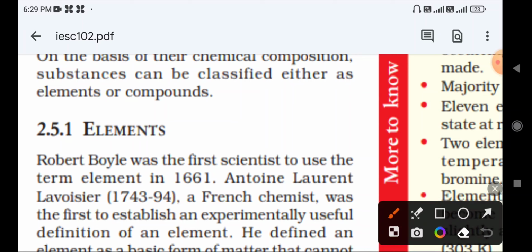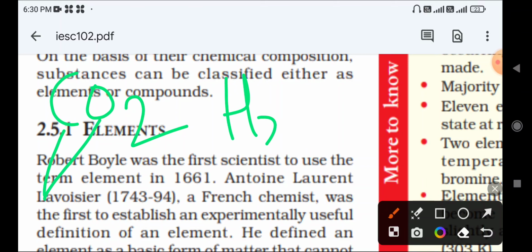Compounds are a combination of elements. For example, CO2, carbon dioxide, is a combination of carbon and oxygen, so it is a compound. Whenever two or more elements combine, that gives a compound. Water is also a compound, where hydrogen combines with oxygen.